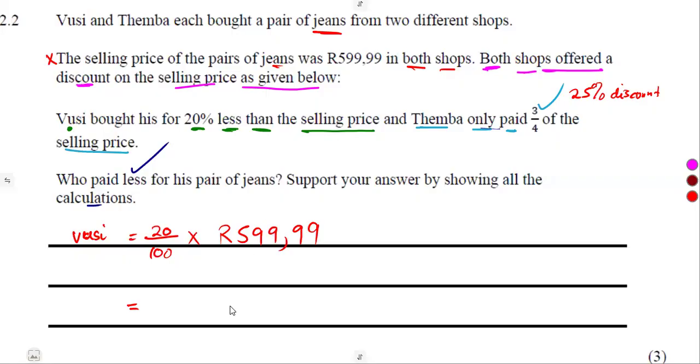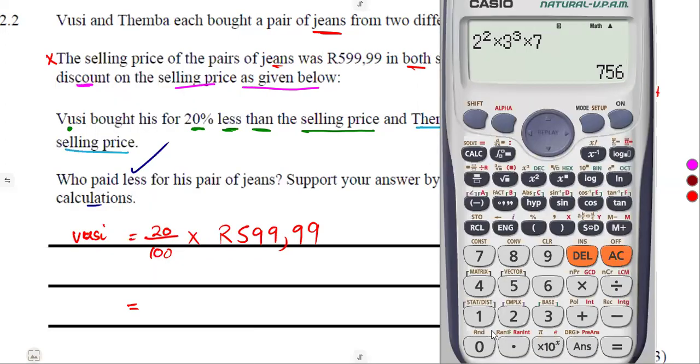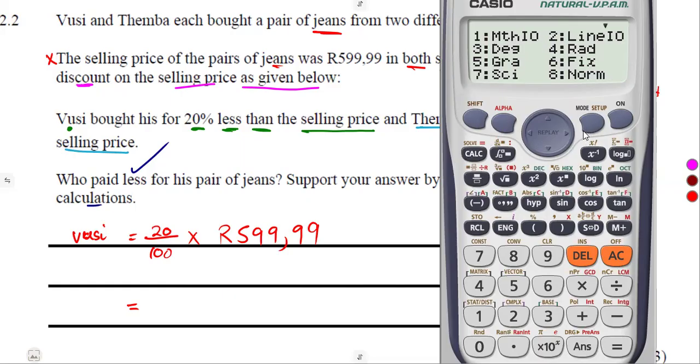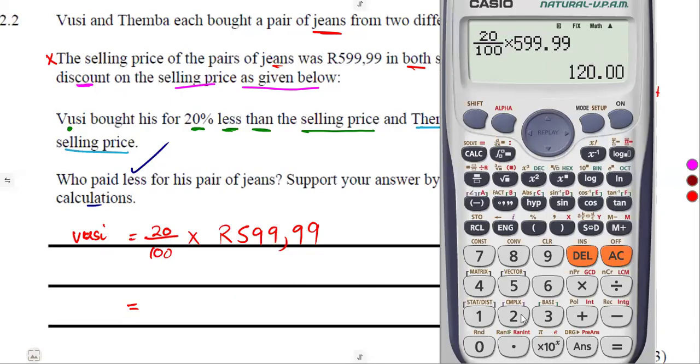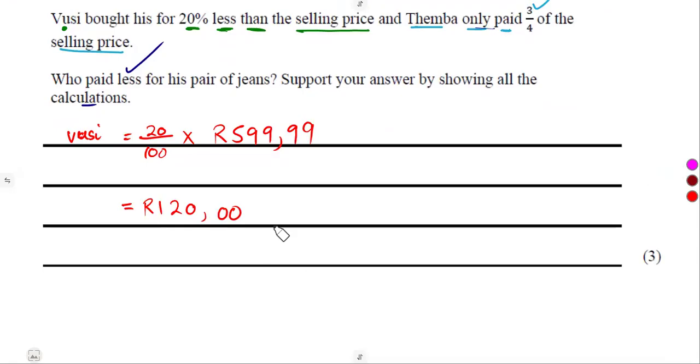So 20% of this will be less. Remember, 20% means 20 over 100 times what you're going to remove there. So it's 20 over 100 times 599.99, like this. So that was going to give us 120, okay, this is to 3 decimal places. Remember, we're dealing with money. So let me go and fix my calculator to 2 decimal places. So it was going to give us 120,00. All right, so you're going to obtain 120,00 like this as a discount.